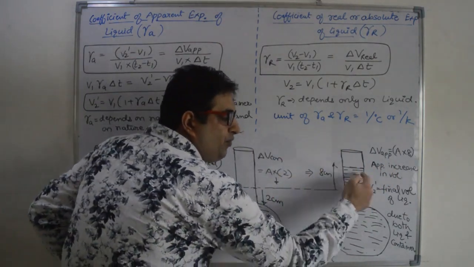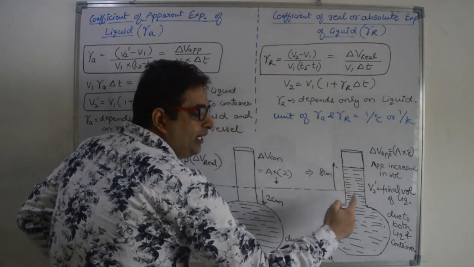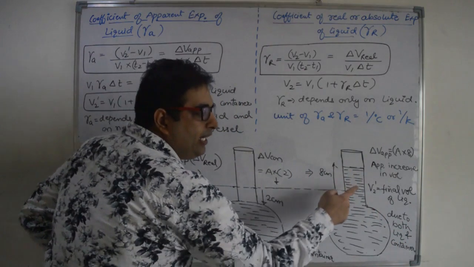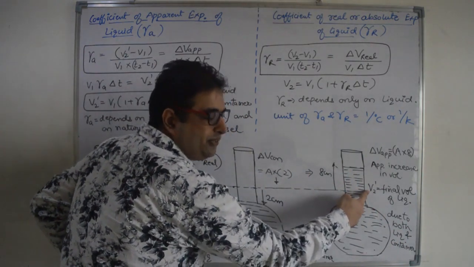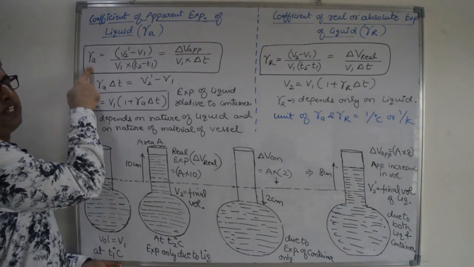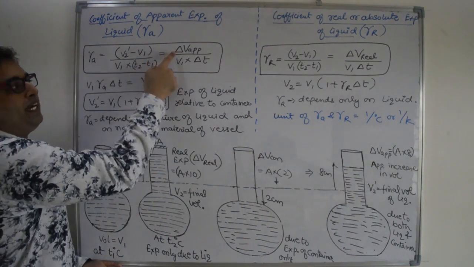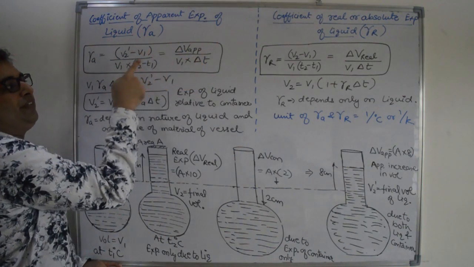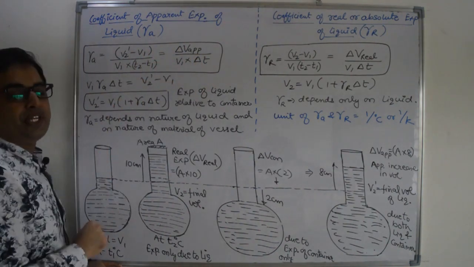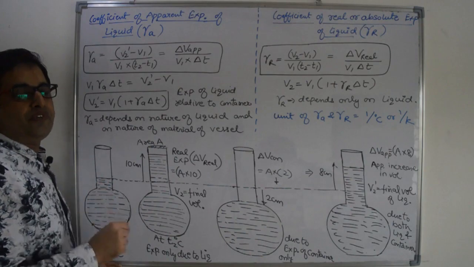So the final volume of this liquid, including the effect of the liquid as well as the container, is, let us suppose, V2 dash. So gamma A, or the apparent expansion coefficient, is the apparent increase in volume divided by the original volume into the increase in temperature. This is the definition of the apparent expansion coefficient.